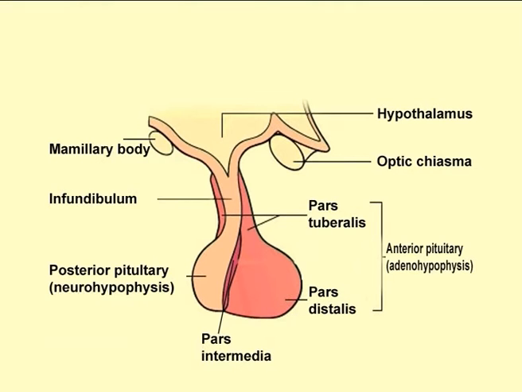As I told you in the beginning, the pituitary gland is divided into the posterior pituitary gland and the anterior pituitary gland. Moving on to the posterior lobe of the pituitary gland, also known as the neurohypophysis. This lobe is developed from the diencephalon of the brain.